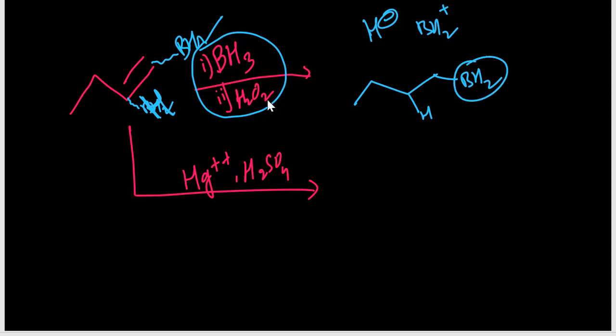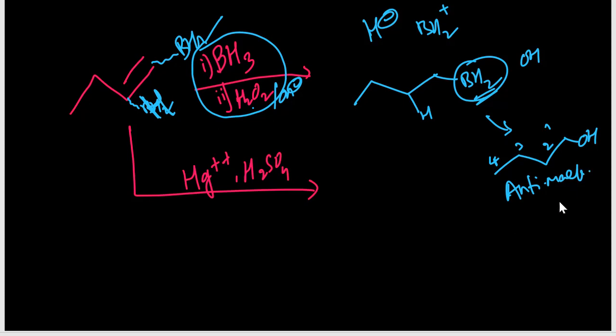In the next second step, we are using H2O2 in the presence of basic medium, this BH2 is replaced by OH group. So you are getting 1, 2, 3, 4, butan-1-ol you are getting. Terminal alkyne. Means indirectly we can say anti-Markovnikov product, anti-Markovnikov product we are getting. Okay, we are expecting OH will come in the middle, but due to this BH3 we are getting it outside. This is not because of H2O2, this is because of BH3.